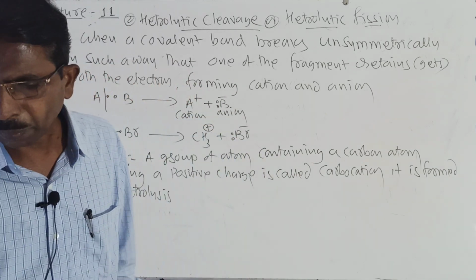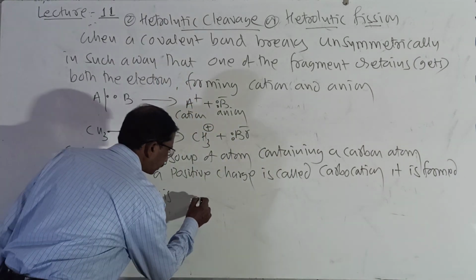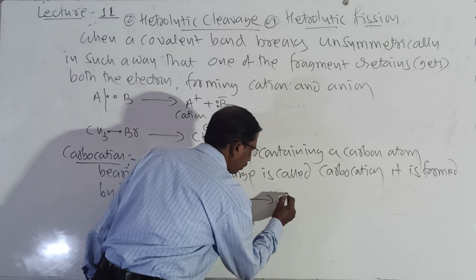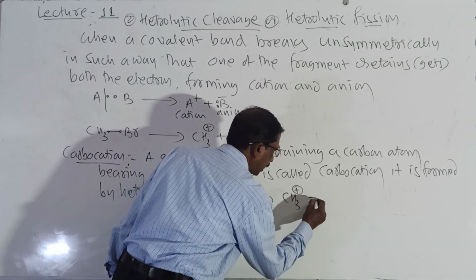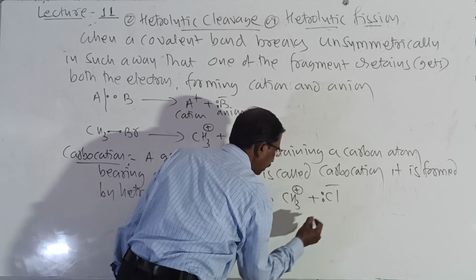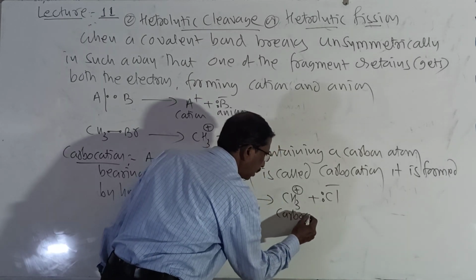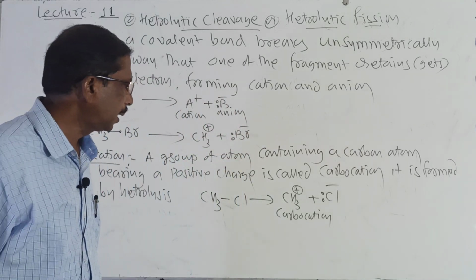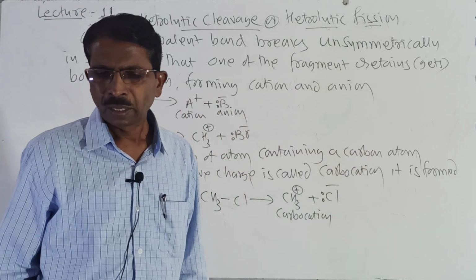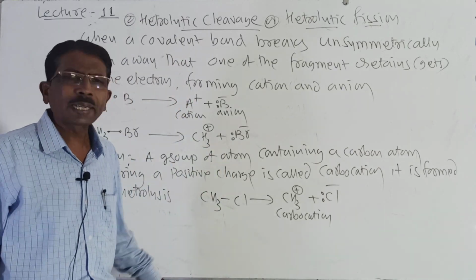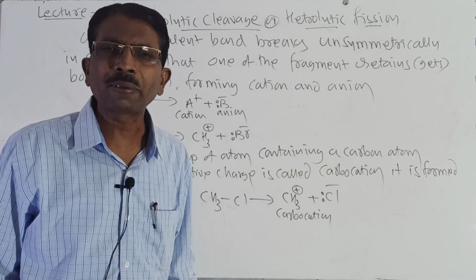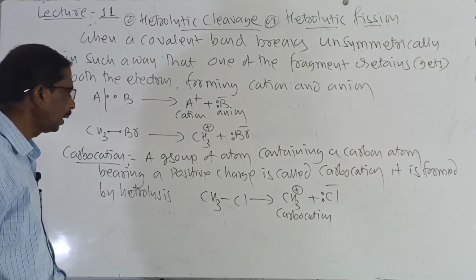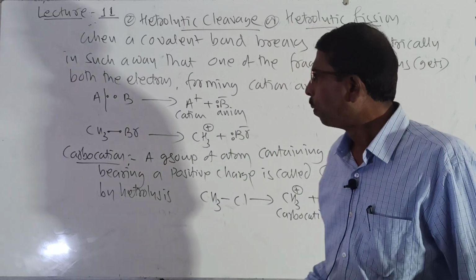And for this carbocation, you may write the example CH3Cl. Here it forms CH3 positive charge plus Cl, which has both electrons. This is called a carbocation, or it is also called a methyl carbocation. Again, these carbocations are classified into primary, secondary and tertiary. Look here.